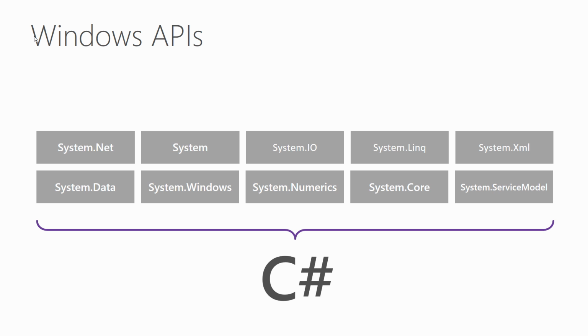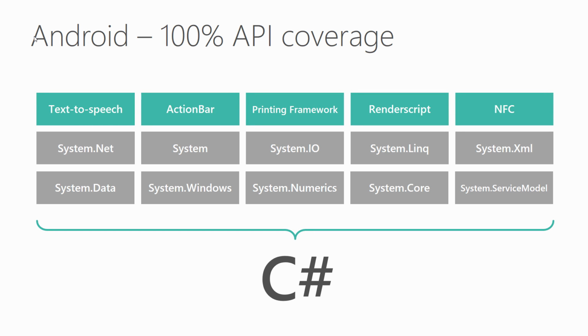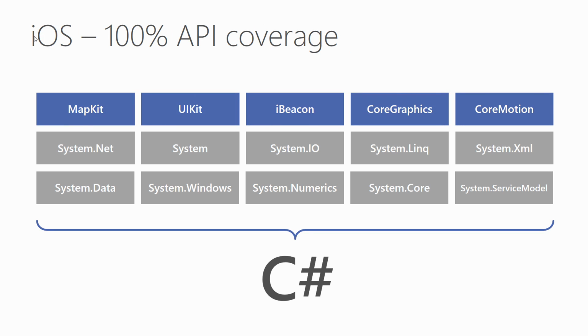As a Windows developer, we're used to essentially having all of .NET available to us. So we have .NET on the bottom here, and if I wanted to go to UWP or ASP.NET or something like that, I would download an SDK and I would essentially get some brand new namespaces associated with it. And you can think of it exactly the same when I want to go to Android or iOS with Xamarin. So here are all the Android namespaces on top, but all that .NET goodness on the bottom. So we have all that Android goodness on top, every single API in C#, and then we have all of .NET on the bottom. So Xamarin first brings all of .NET, of course, to Android and iOS.